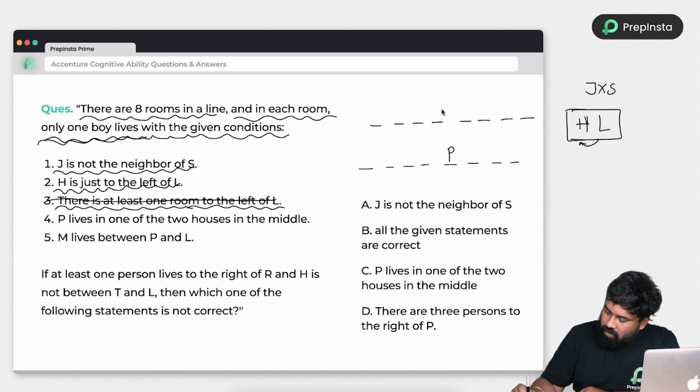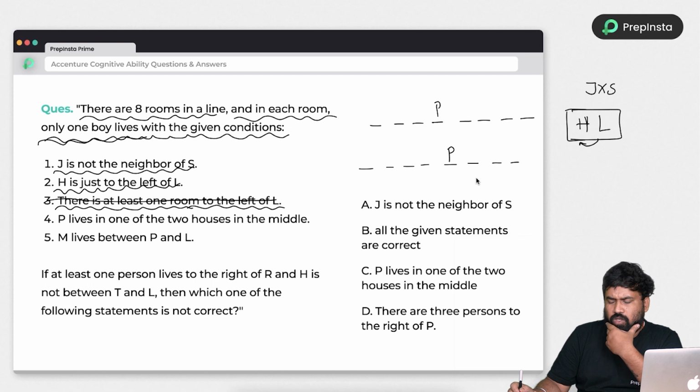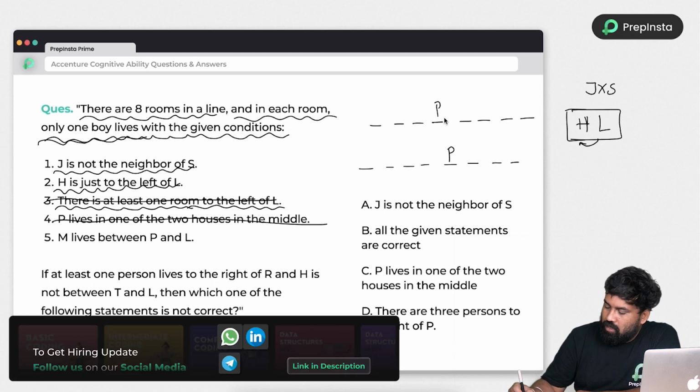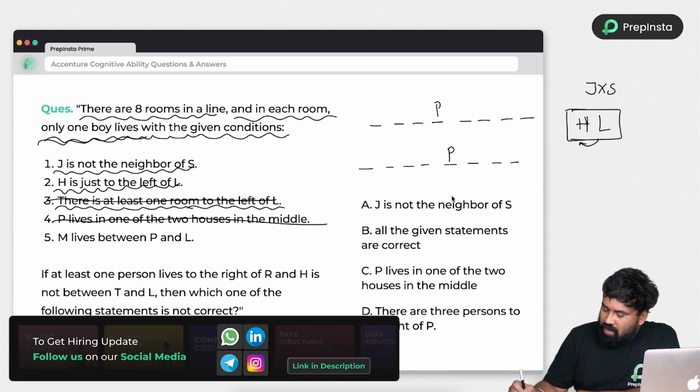P is here and P is here. So that you will get two paths at any time. One path will be eliminated, right? Okay, let's see. Next, M lives between P and L. So P and L, M lives, right?